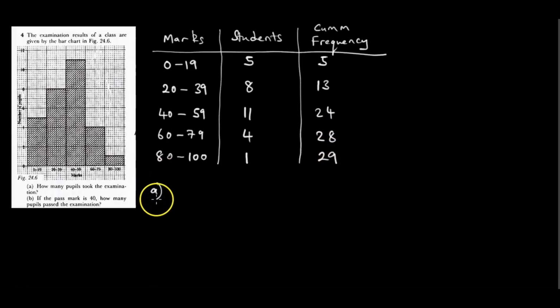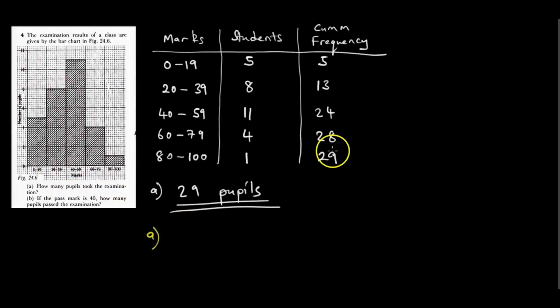So that is our answer. How many people took the examination? 29 people. That's one way of doing it, because the cumulative frequency ends at the total. The other thing you can do is another way of doing this.